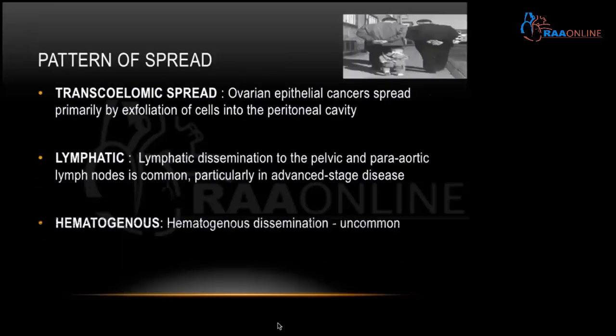So how does this ovarian tumor spread? First, by transcoelomic spread, that is, the exfoliation of cells into the peritoneal cavity. Subsequently by the lymphatics, especially in advanced disease, to the pelvic and para-aortic lymph nodes, and by hematogenous dissemination to the parenchyma of the lung and liver.